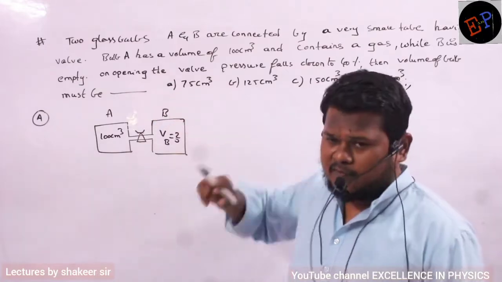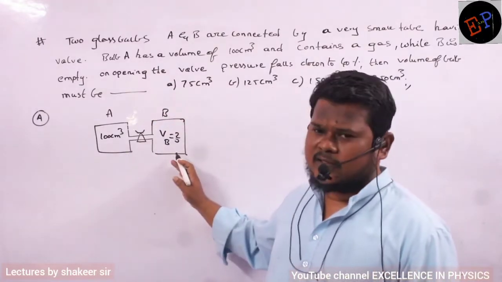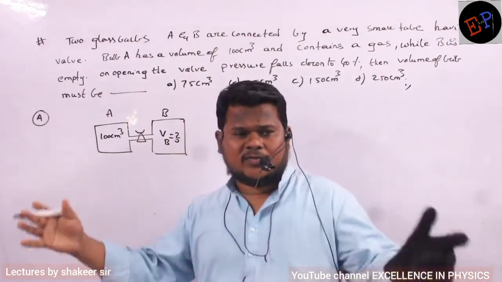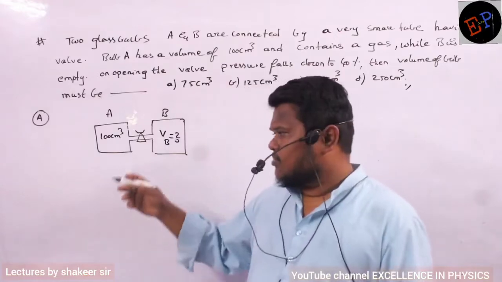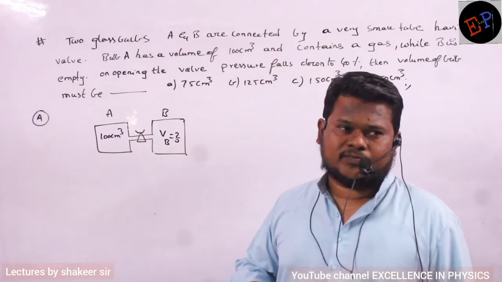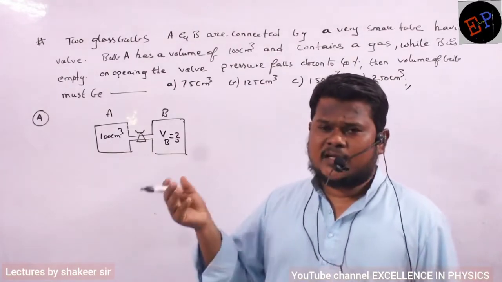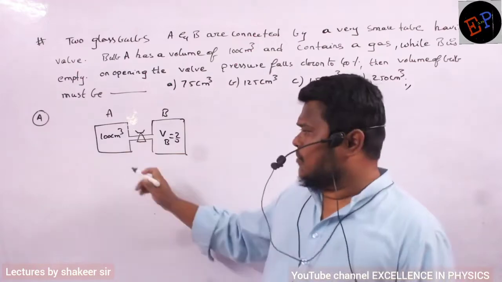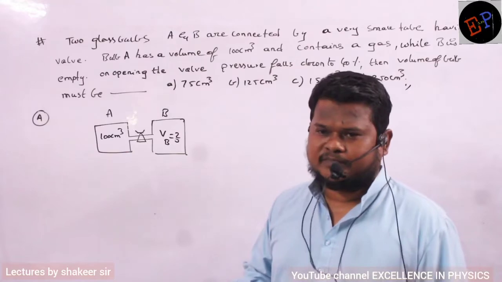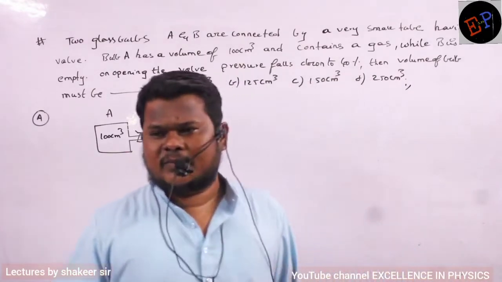If I open this valve, can you say what will happen? Gas will flow into this second container also, no? And a gas, wherever it sees volume, tries to occupy the total volume. Are you able to understand? So as soon as you release this, some of the gas enters the second bulb also. And then what about pressures? Now the gas will redistribute such that the pressure in the first bulb and the second bulb will be the same. Because temperatures are the same, the pressure exerted by the gas also will be the same.